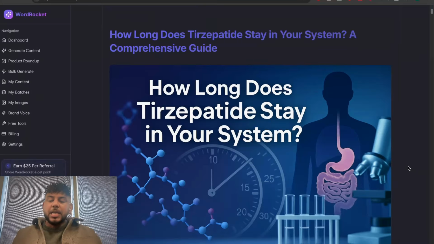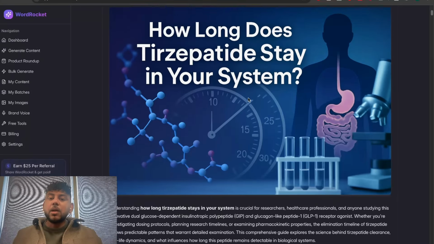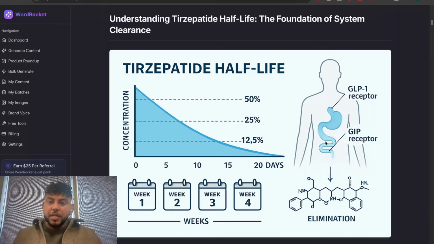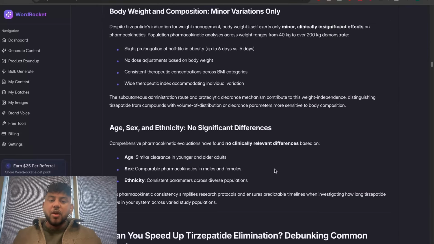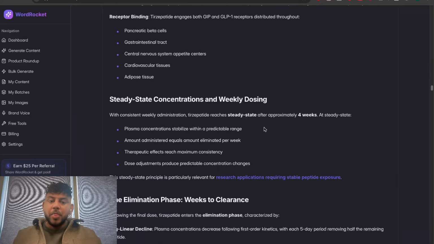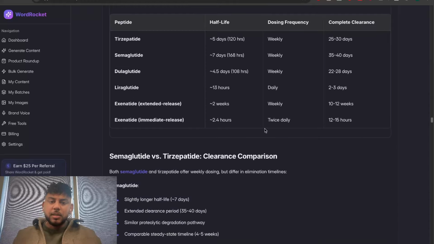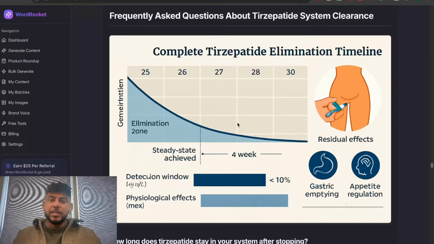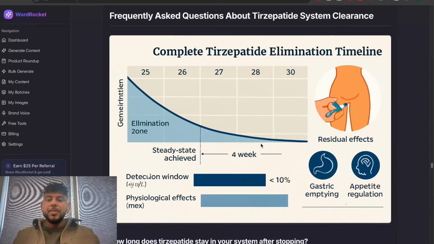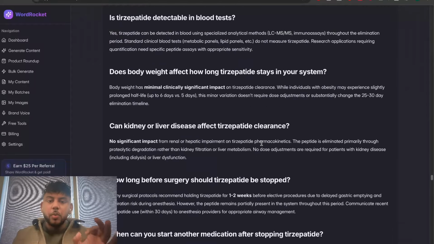If I take a look at any of our articles here, we can see that we get a custom blog post cover image, and we get a custom image that's relevant to the article. And these are high quality images with our internal links, tables, lists, everything that you need in an article, you get it. As you can see, here's another custom image in which we get back here. And this is beautiful.